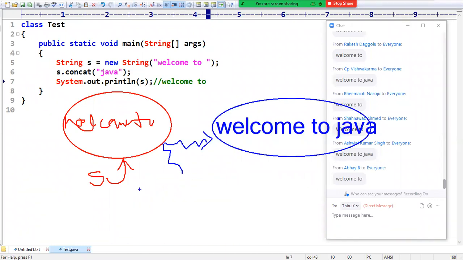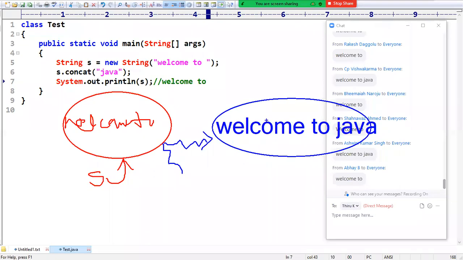Sir, in strings, object creations keep on happening. That's why they implemented a separate memory allocation for that, where the garbage collector is going to automatically destroy these objects. That part in the SCP area I will explain clearly. Sir, what is the meaning of the concat method?